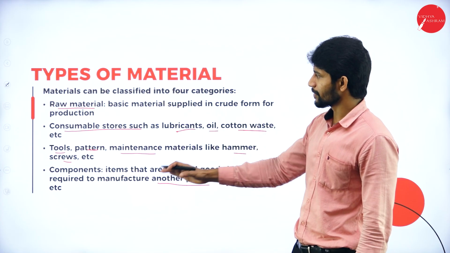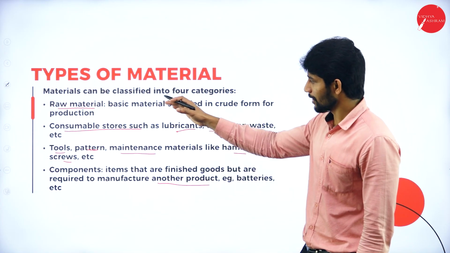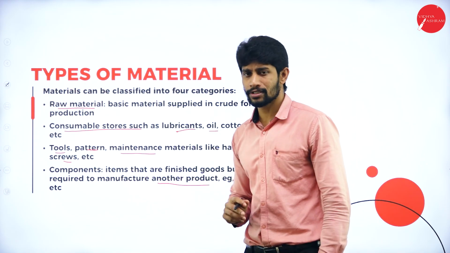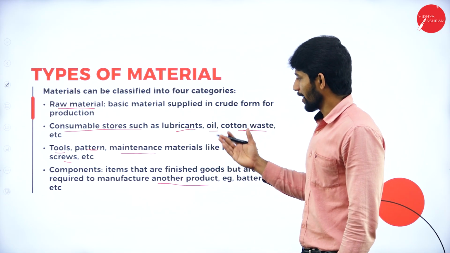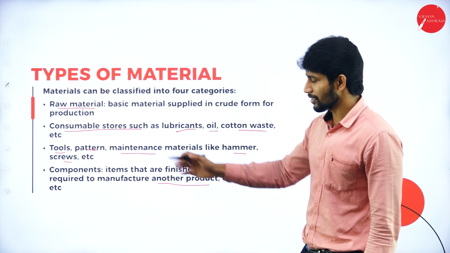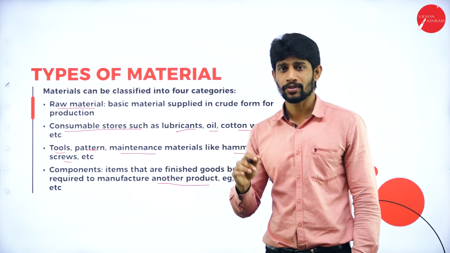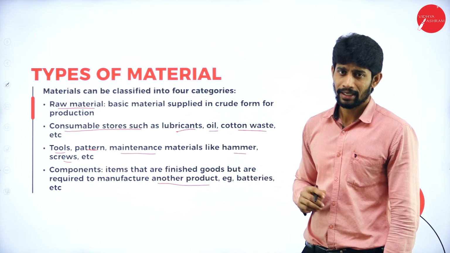So these all items are called the materials in a particular company. Mainly raw material, next consumable stores, tools, or any other maintenance materials like hammers, screws, etc. and the components manufactured. This is all called materials in a particular business or in a particular company.